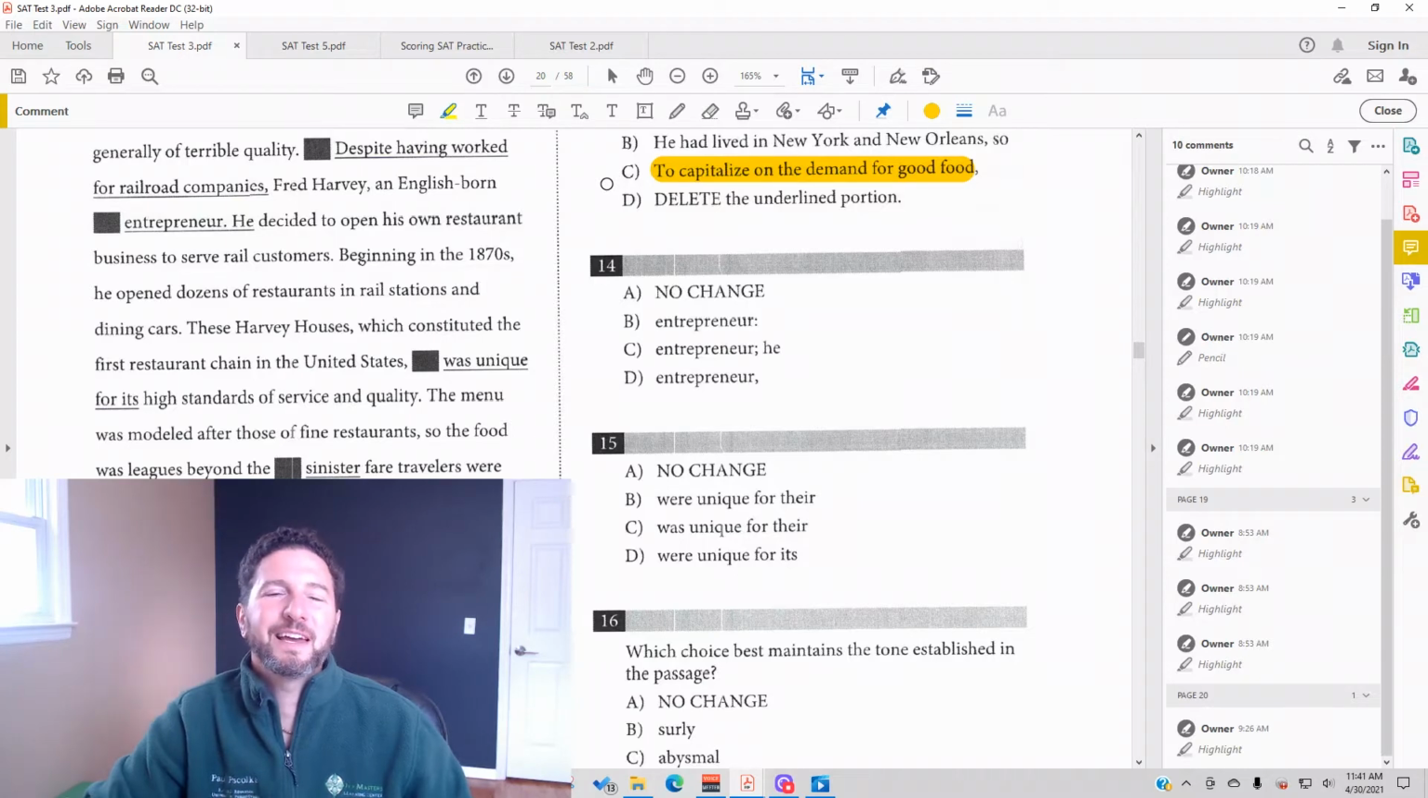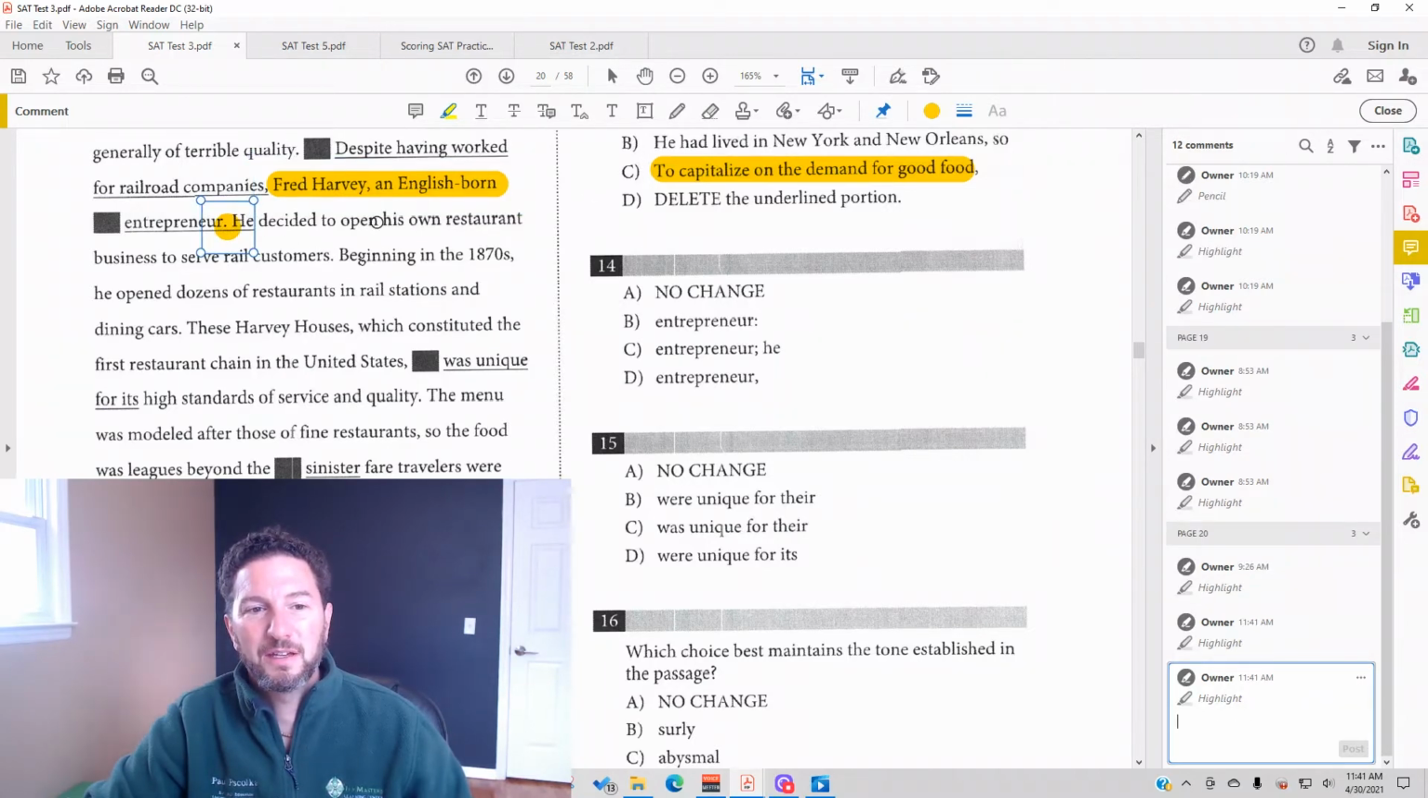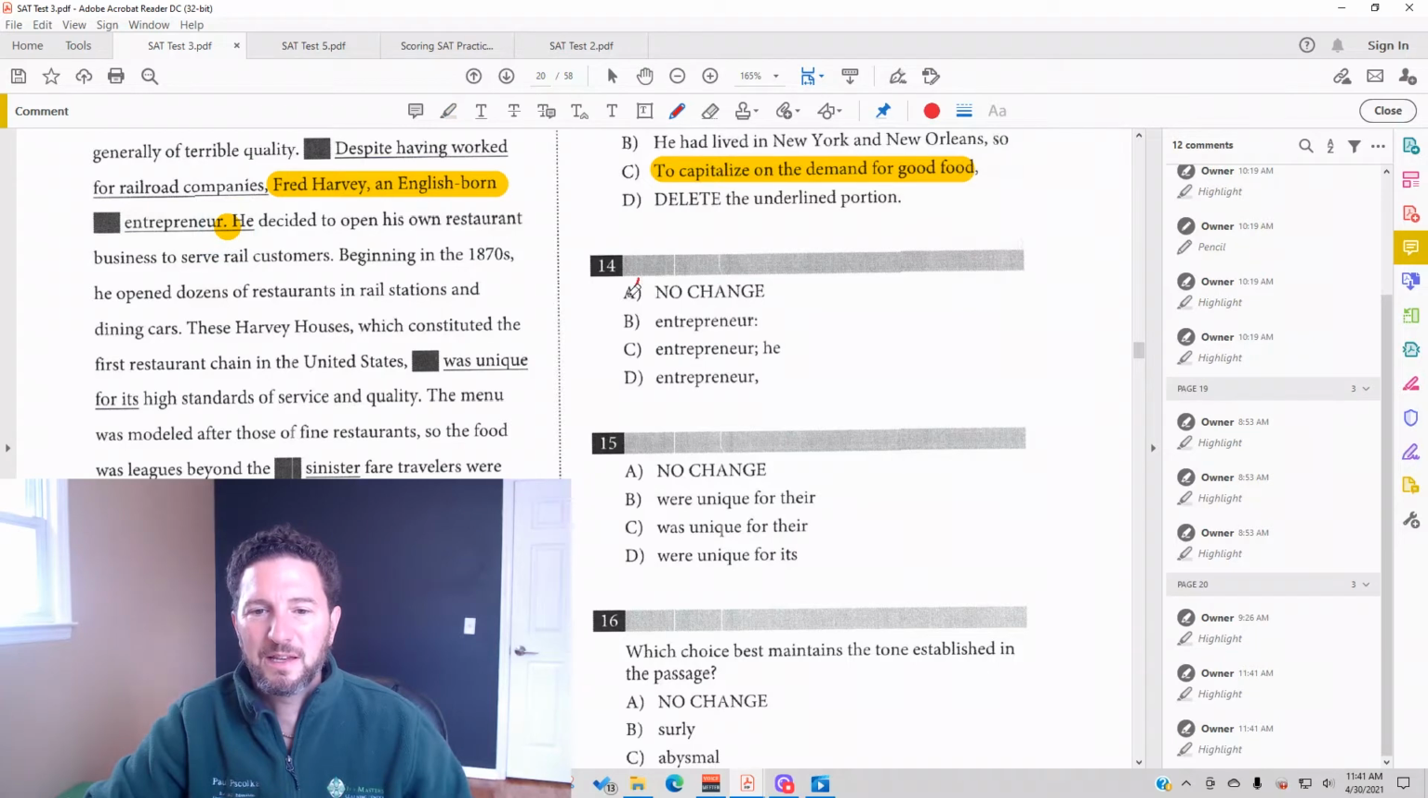Today we're going to look at Test 3, Section 2, number 14, which reads, and I'm going to read the correct answer in place of number 13: To capitalize on demand for good food, Fred Harvey, an English-born entrepreneur, decided to open his own restaurant business to serve rail customers. So you see the period here. What you have to ask yourself is, Fred Harvey, an English-born entrepreneur, could that be its own sentence? No, it cannot. And that's why it is not A.